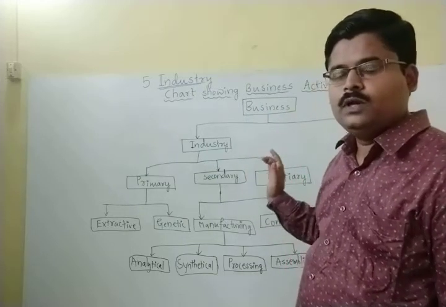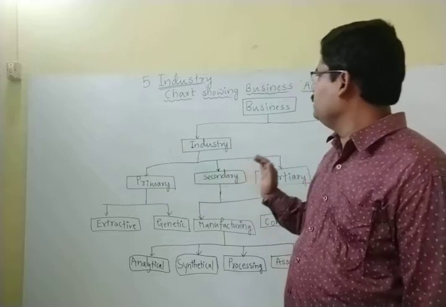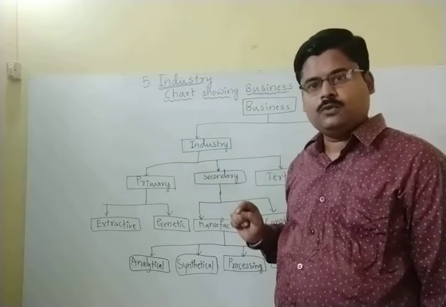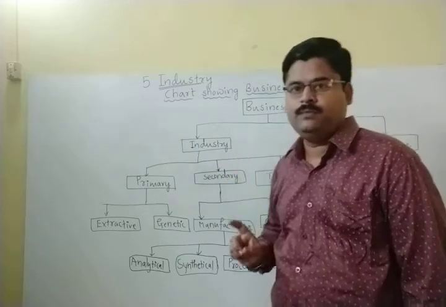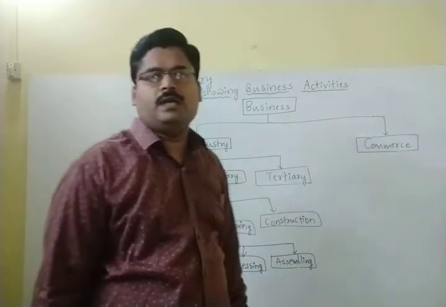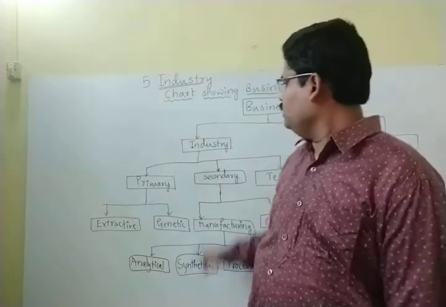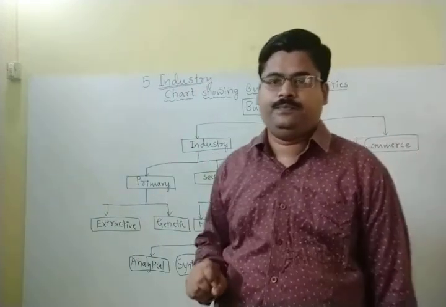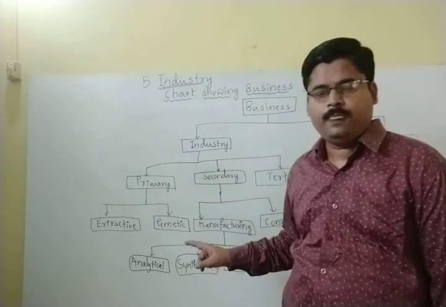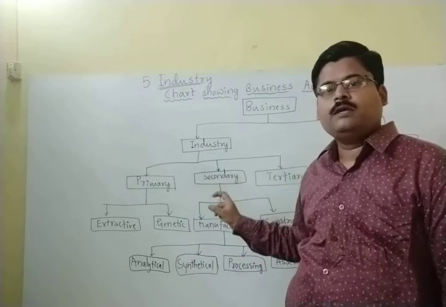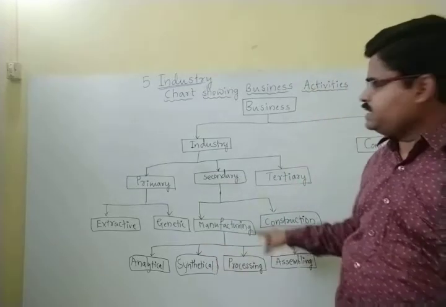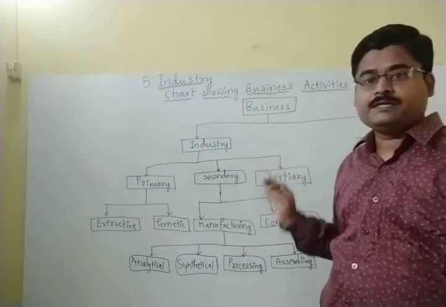And so as to have the discussion on the chart showing business activities, we are supposed to have a discussion on industry as well as the other component, commerce. Today let me have discussion on industry, and this is the flowchart of the industry, and each and every element is going to be discussed one by one. The first basic element is, what is an industry?